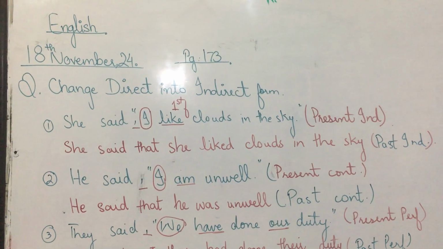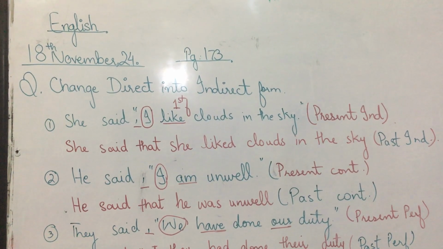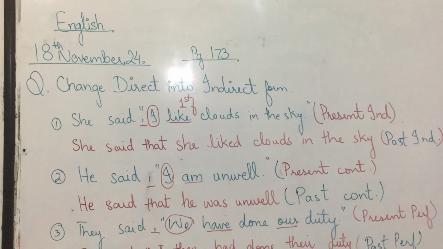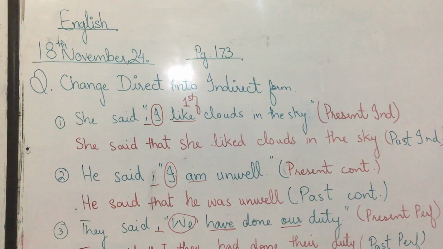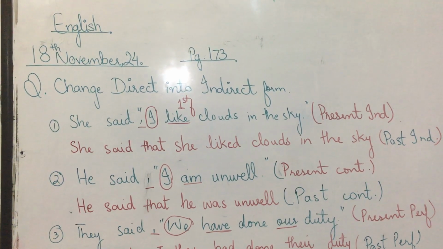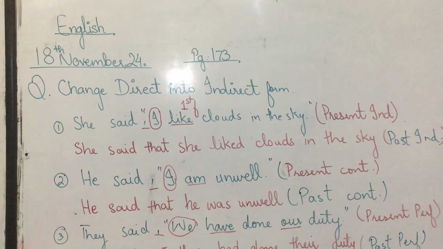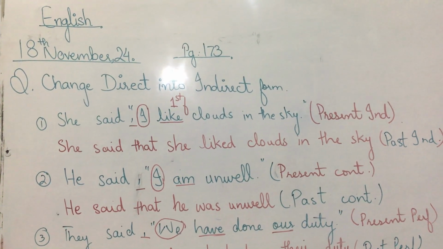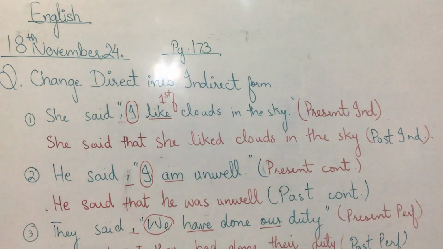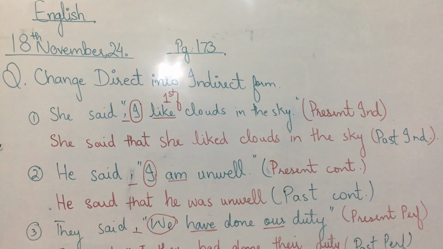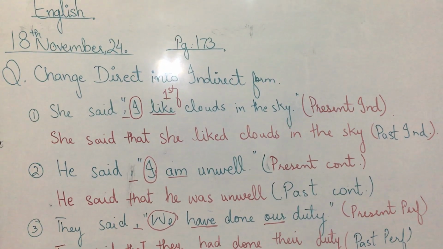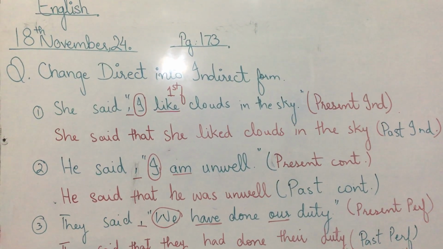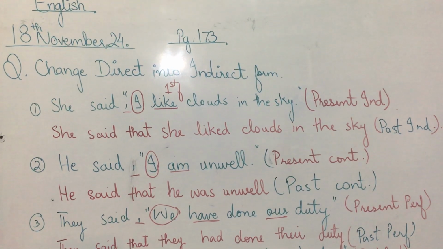Today you are going to change direct into indirect form. You are going to do exercise 1 which is on page 173 of my book, and if you have bought new books, it would be some other page number, so you can check in your index. First thing first, you are going to change direct into indirect form. I am going to revise the concepts that we did in the class as well, and they are also done on your copies. Firstly, we are going to check for the helping verbs, so let's start.